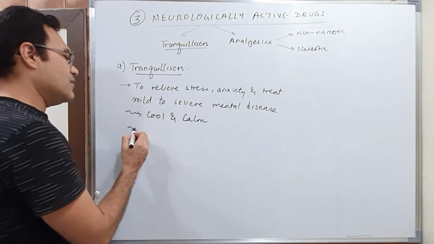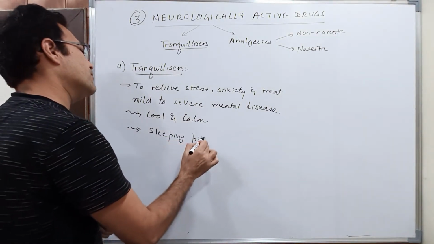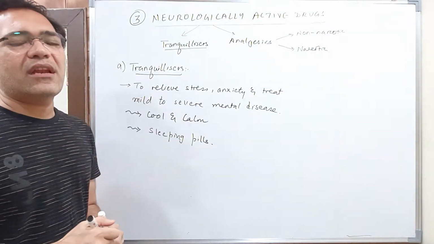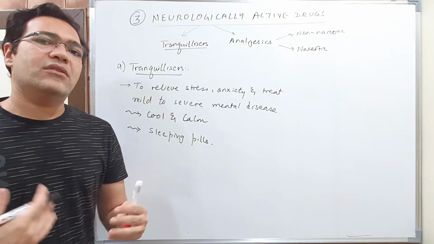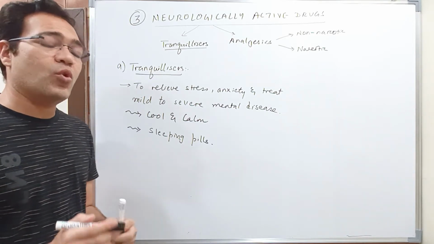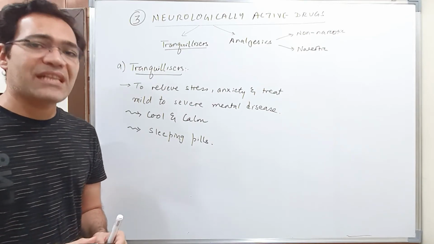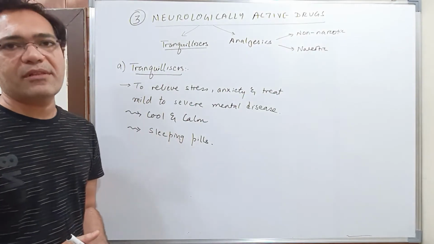Now they are the components of sleeping pills. There are many people who suffer from sleep disorders. They don't fall asleep very easily. So for those people who are suffering from such sleep disorders, tranquilizers can be used, and they are given in the form of sleeping pills.